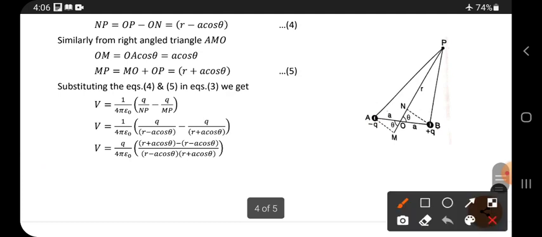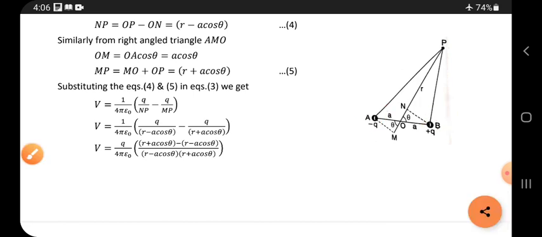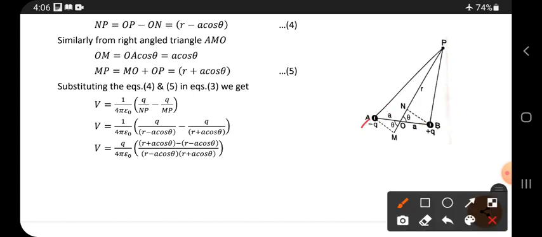Similarly, from right angle triangle AMO. Already this one is over. Next with this, AMO. Here 90 degrees is at point M only, so opposite to the 90, this side is called hypotenuse. This side is the opposite side.